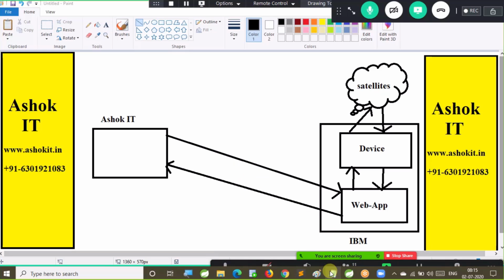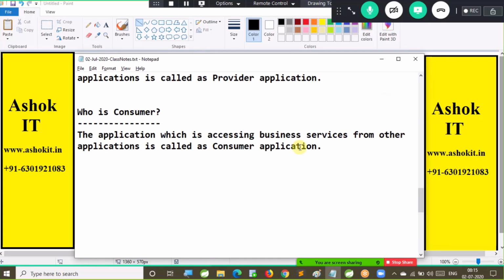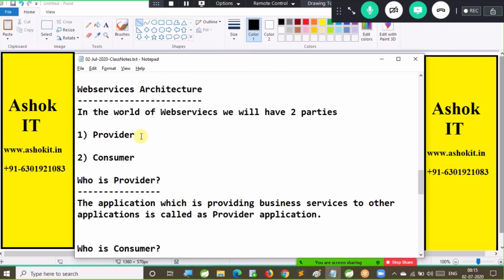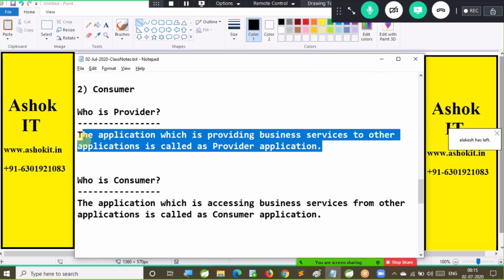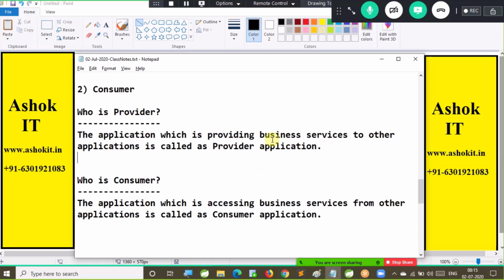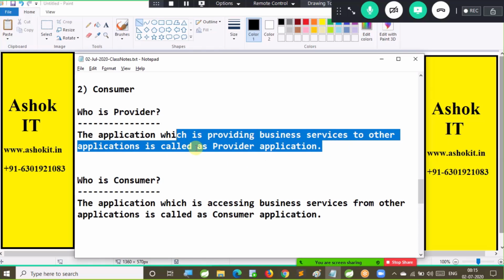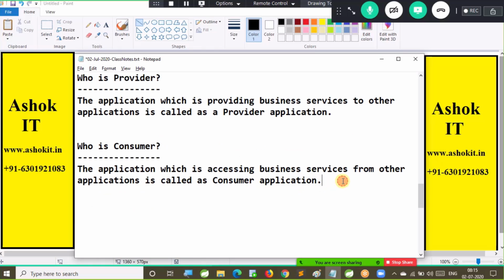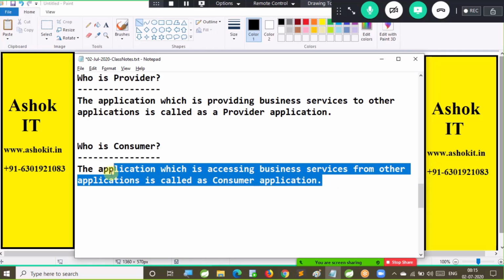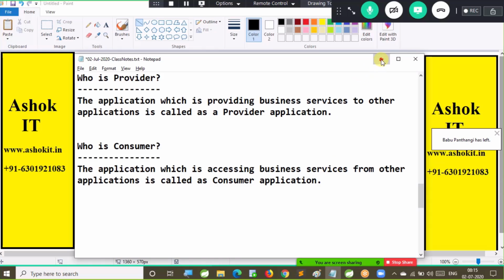So when it comes to the world of web services, two actors will be available. One is called the provider, another one is called the consumer. So who is the provider, who is the consumer? The application which is providing business services to other applications is called a provider application. Then what is a consumer? The application which is accessing business services from other applications is called a consumer application.